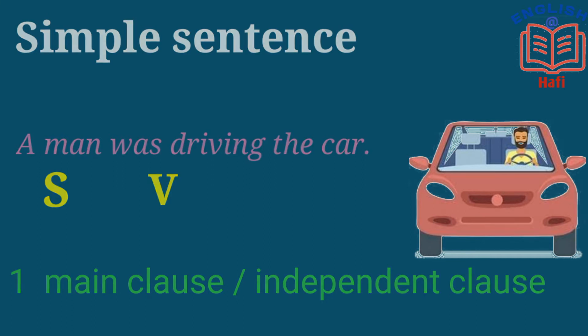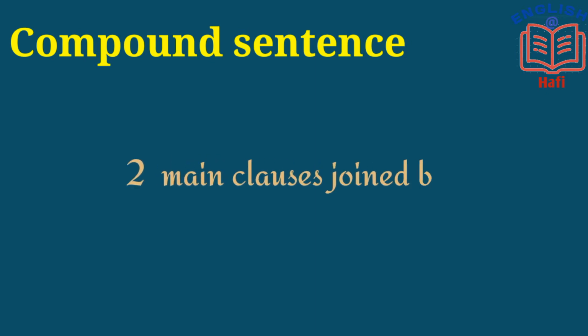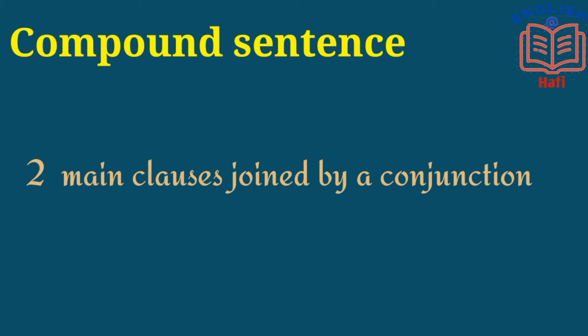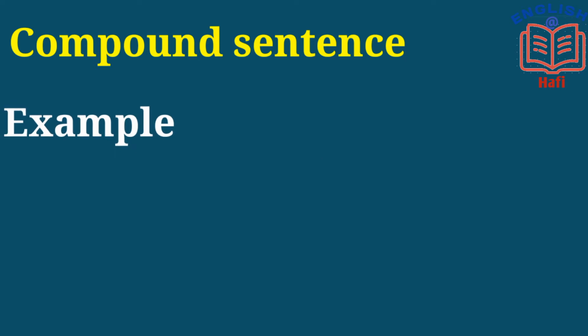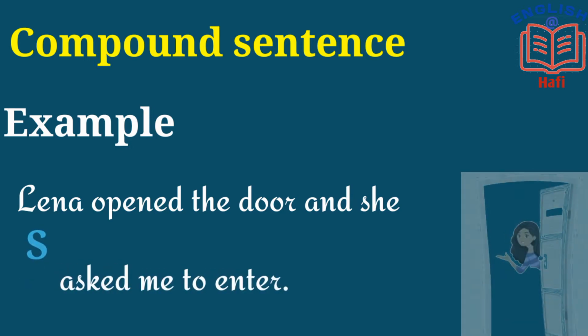What is a compound sentence? A compound sentence contains two main clauses joined by a conjunction. For example, Lena opened the door and she asked me to enter. Lena is the subject, opened is the verb. She is the subject, asked is the verb. Here, two clauses are joined by a conjunction.